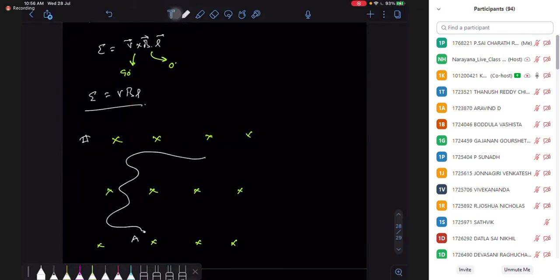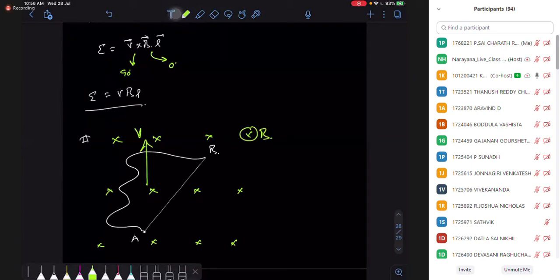This is my AB. Now this is my AB, and it is moving. This whole structure is moving in this direction. Velocity is this way. Magnetic field is into the paper, and it is making an angle of, let's say, theta.